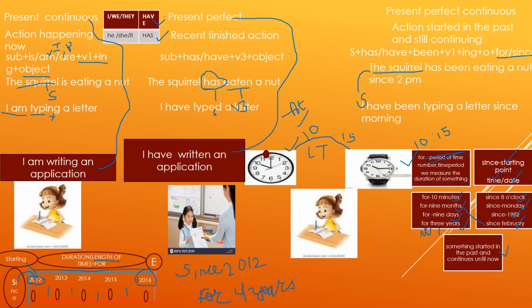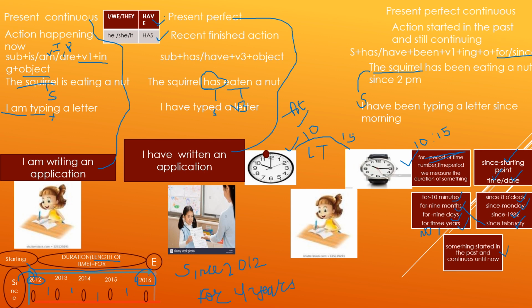So here in the timeline you could say that the years 2012, 2013, 2014, 15, 16 are mentioned, then there is a starting point and where E is written, that is the ending point. Suppose she started writing an application in 2012 in the past and now it is 2016.